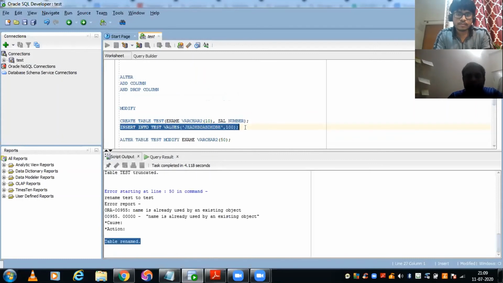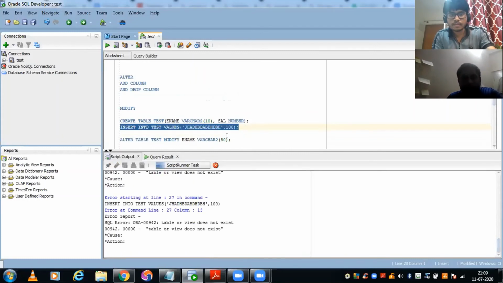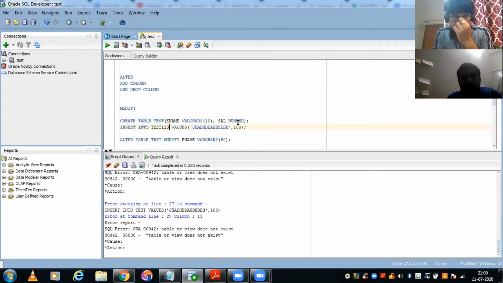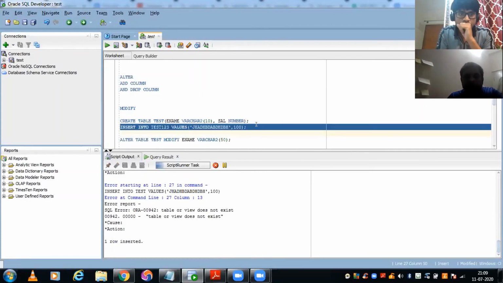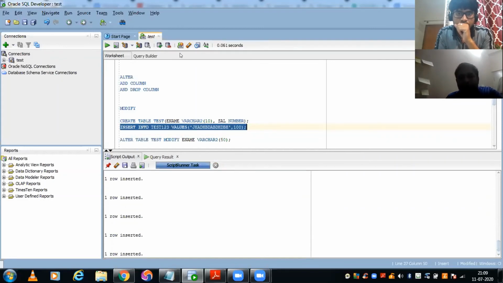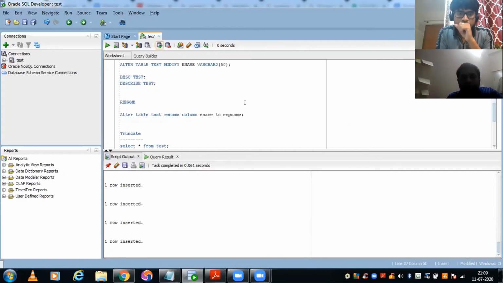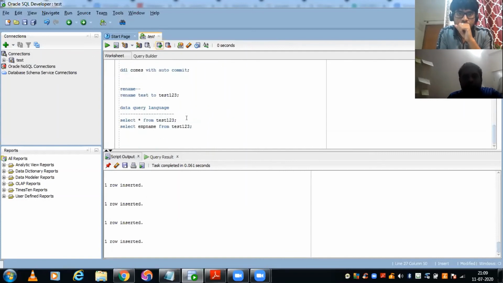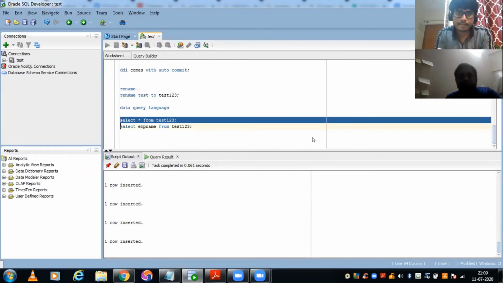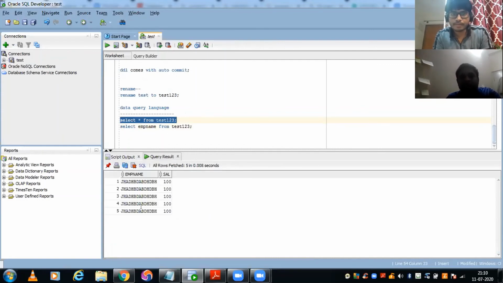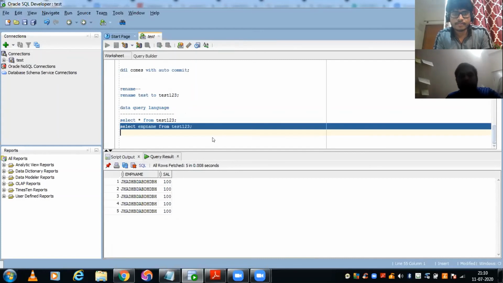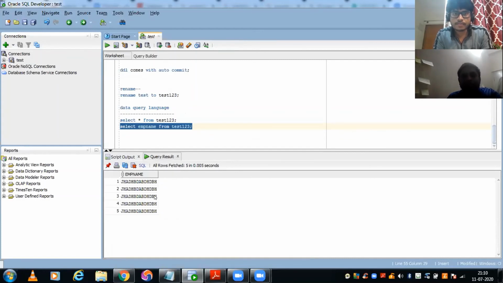Let me insert quickly. Table name has been changed, so 1 to 3. Okay, data has been inserted. I am just committing through the application. We have a facility to commit over here. Green tick you can see. Now see here, select star from test 1 to 3. We have 5 records inserted. If I have to see only employee name, that column particularly, whatever data is there inside will show up. If I have to see salary also, I can add that column explicitly. So that shows us salary also.